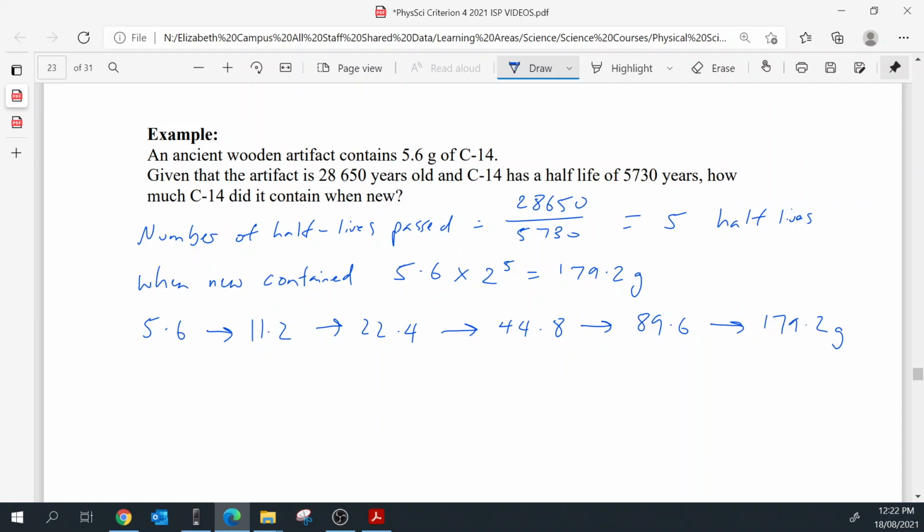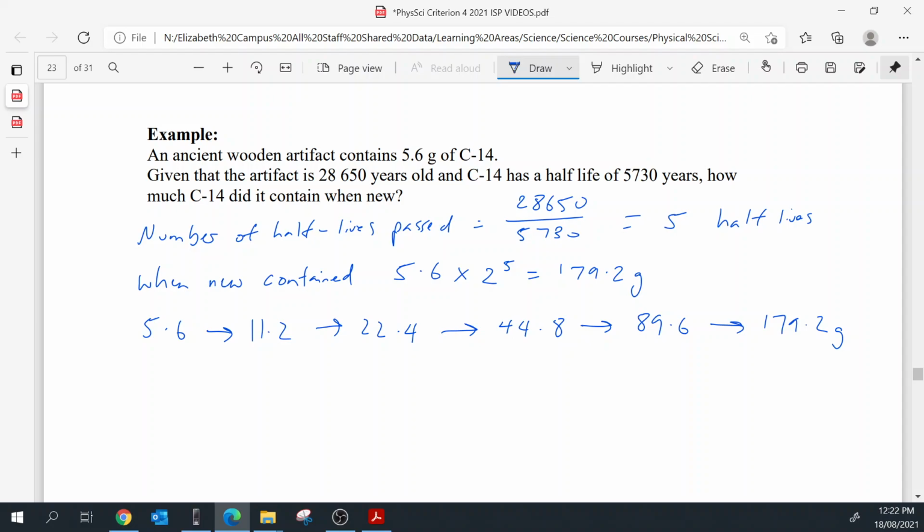So if they said 179.2 grams was present at the start, and now there's 5.6 grams, then you could just reverse this process and say 179.2 divided by 2 is 89.6, divided by 2 is 44.8, divided by 2 is 22.4, divided by 2 is 11.2, divided by 2 is 5.6.